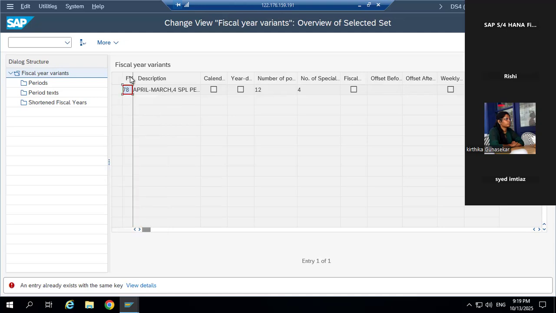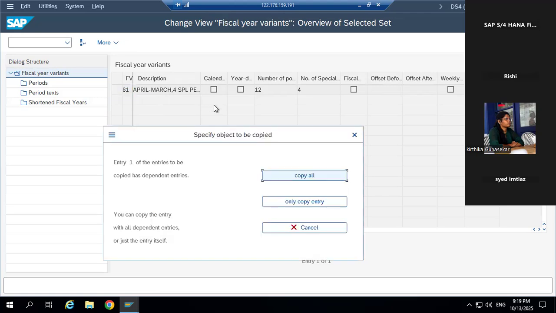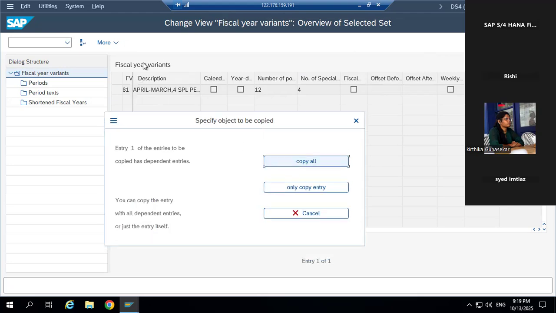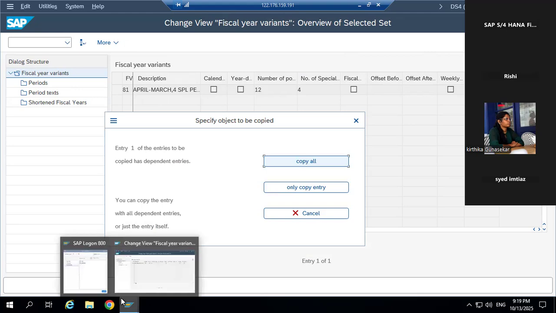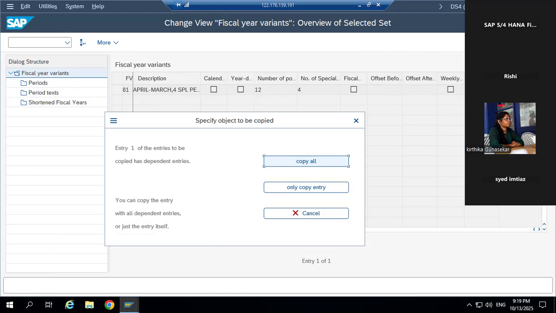So I'm giving 17. It already exists. This also already exists. Give another name. 81? Oh, it's taken. Okay. Now after giving this name, 81, you can take any name. As I told you, any numeric or alphabetic name. Then press enter. After giving the name 81, press enter.